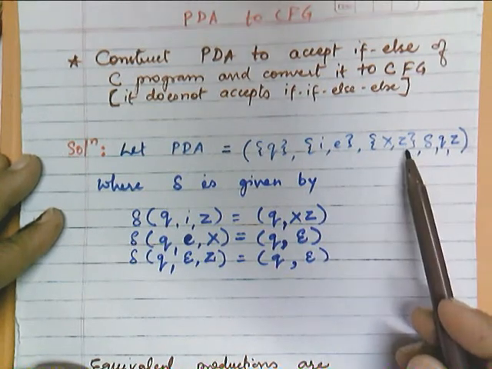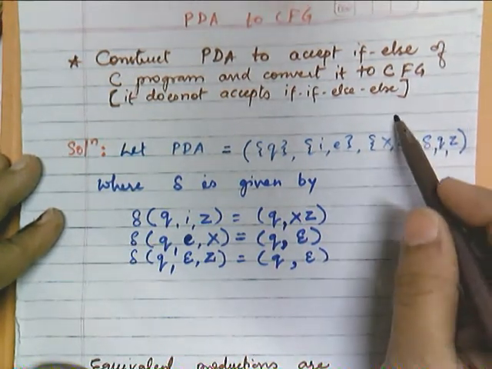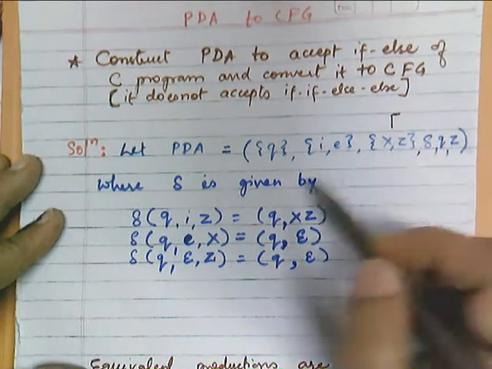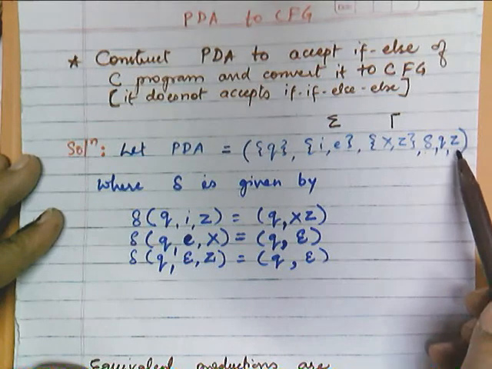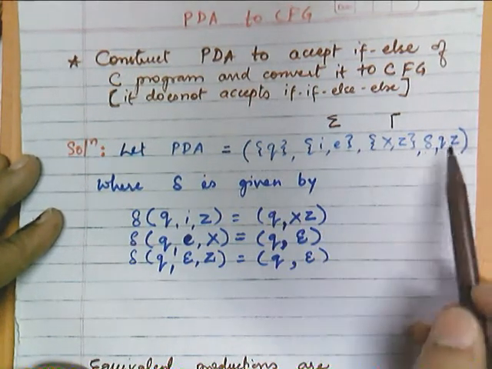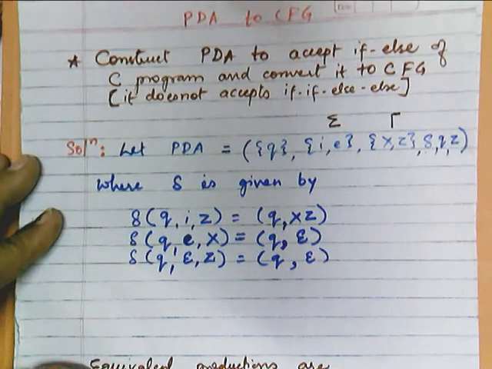X and Z are the stack symbols, and this is your sigma, then delta, then Q and Z0. Here there is a single state, so it is acting as the start as well as the acceptance state.